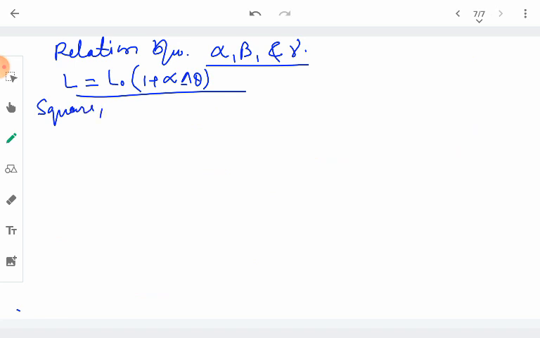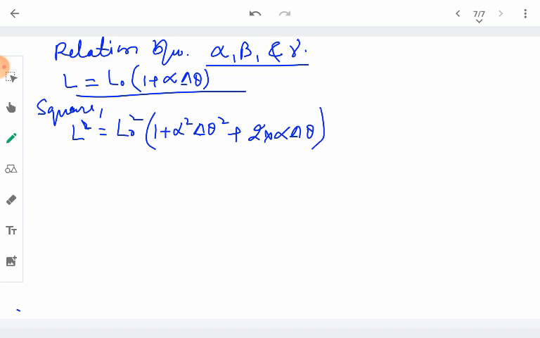When we square, we get L square equal to L naught square, and inside the bracket it becomes 1 plus alpha square delta theta square plus 2 alpha delta theta. By making use of a plus b whole square, it becomes a square plus b square plus 2ab. Here in place of a we have 1.